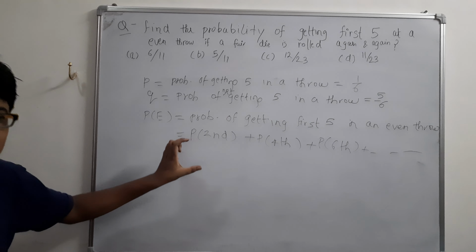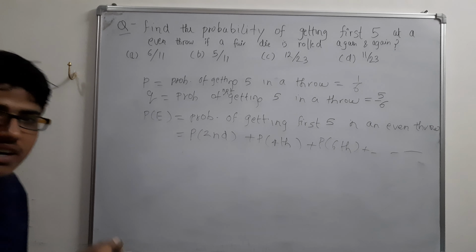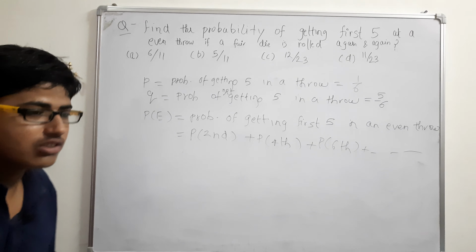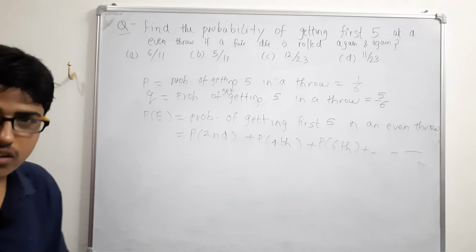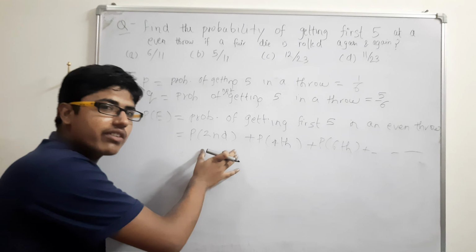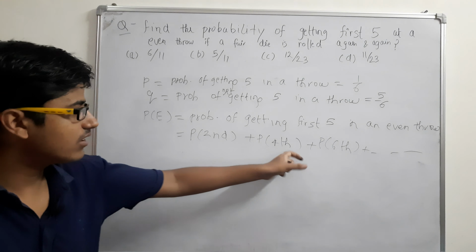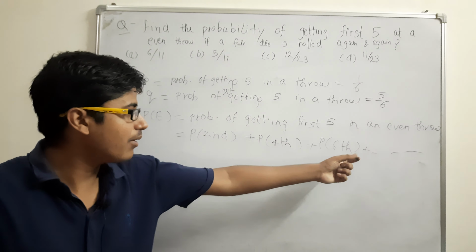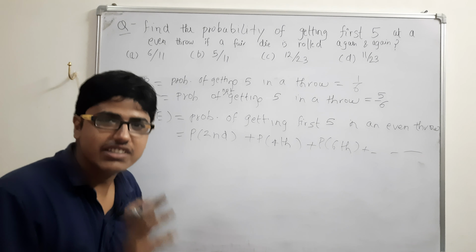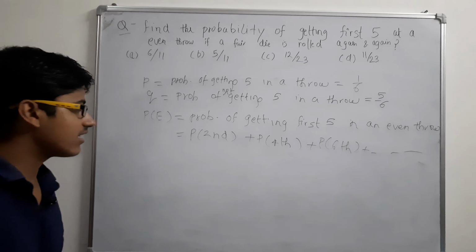What does P second indicate here? P second means probability of getting first 5 in the second throw. That means in the first throw you will get anything but 5, but in the second throw you must get 5. What does P sixth imply here? That means you are getting first 5 in the sixth throw. In the first five throws you are not getting the 5, but in the sixth throw you are getting that.